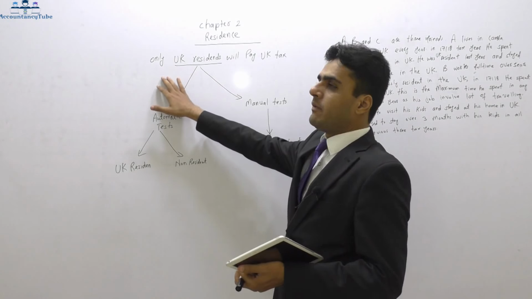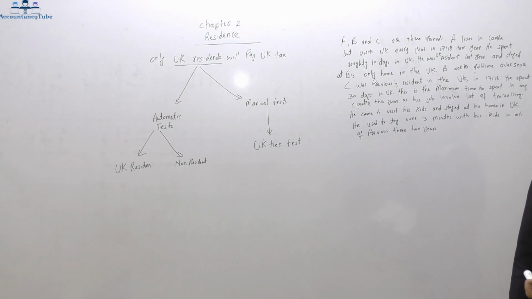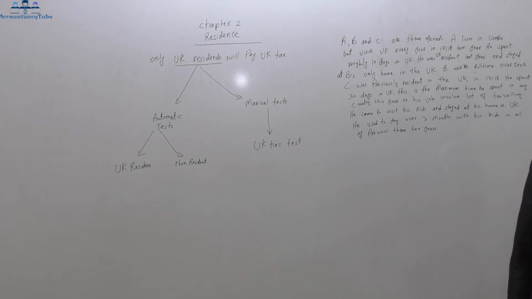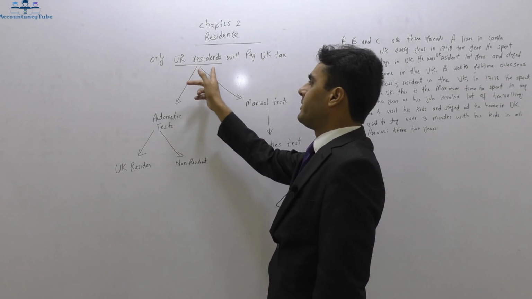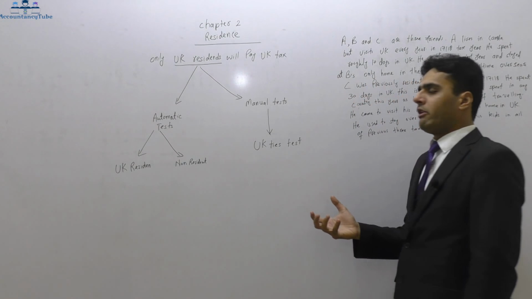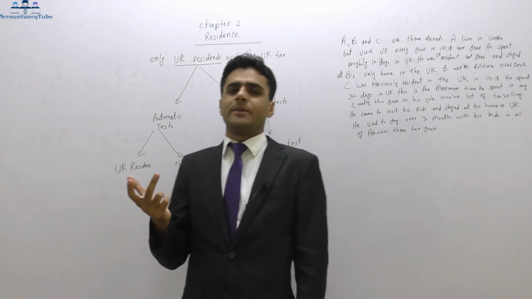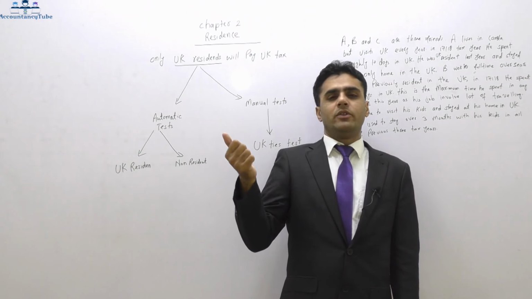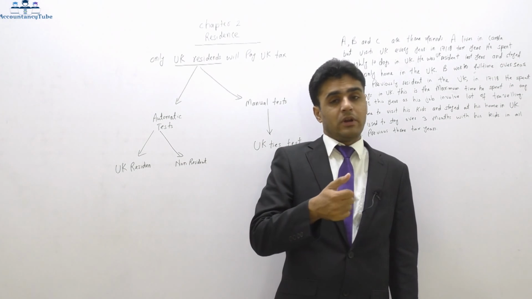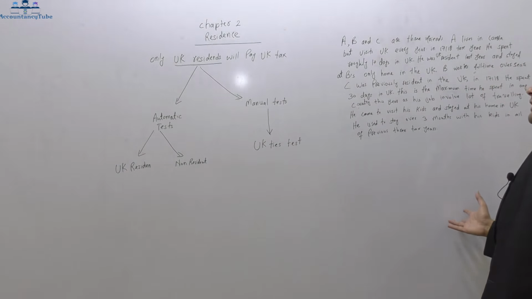First of all, I've written down that only UK residents will pay UK tax. As I explained earlier, if you are not a UK resident, you will not have to pay any UK tax. I've highlighted the words UK resident. Now how will we determine UK residence? You can either be UK resident or non-resident. So there are two different options: one is UK resident and the other one is non-resident.